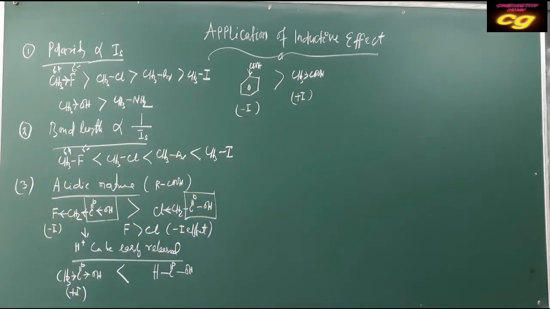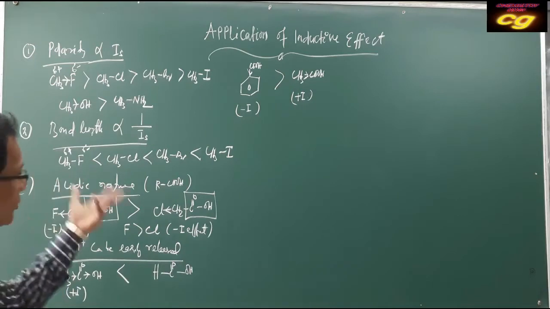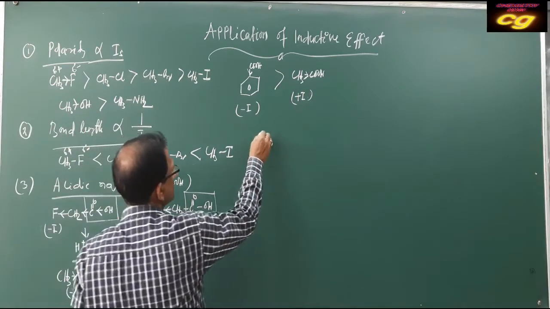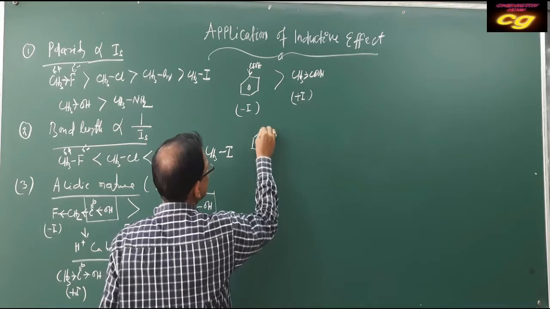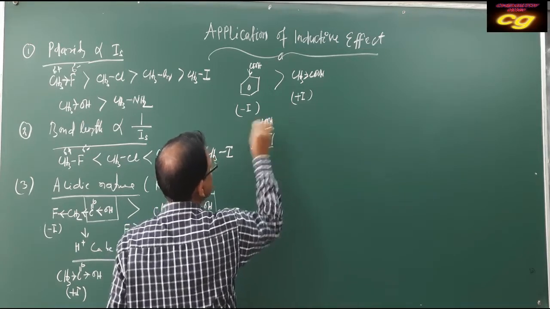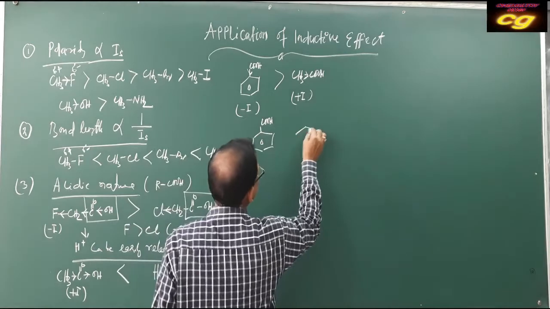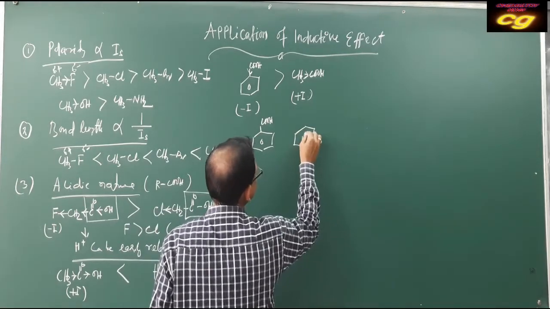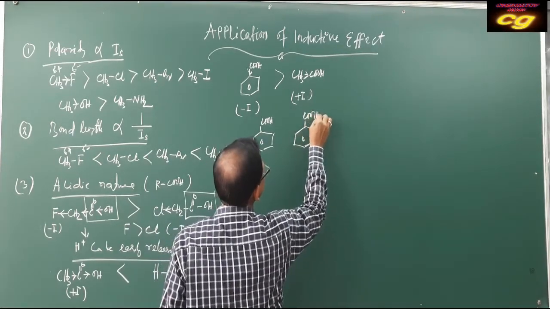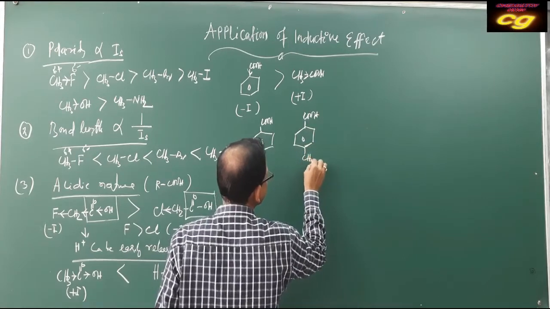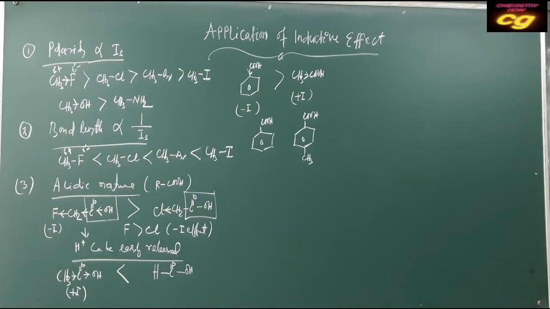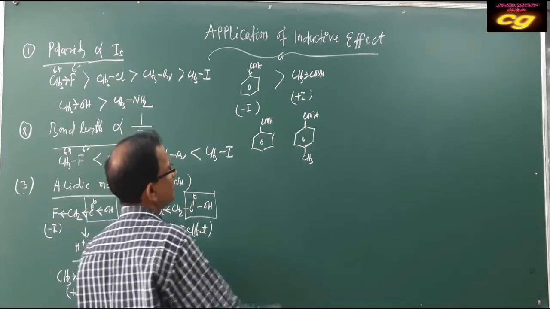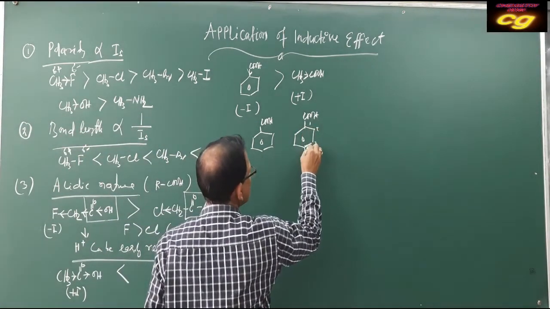Then if you take benzoic acid, suppose this is your benzoic acid and this is 4-methyl benzoic acid, if you count 1, 2, 3, 4.